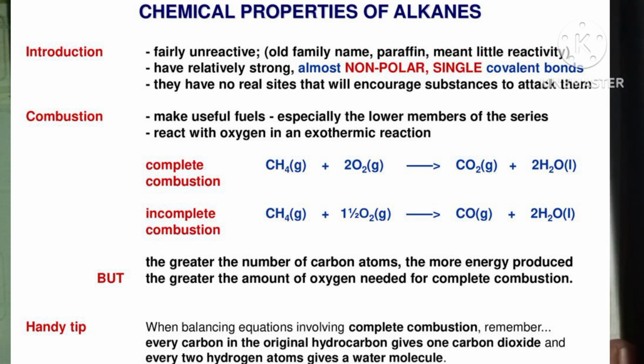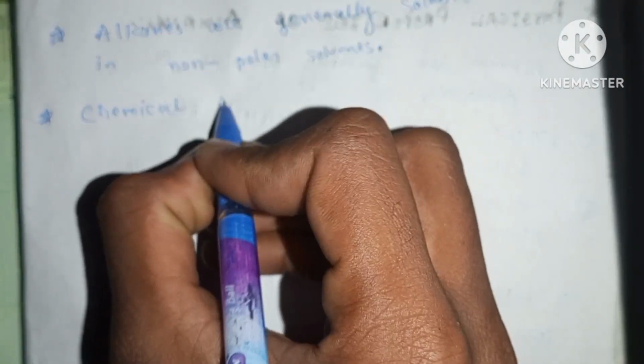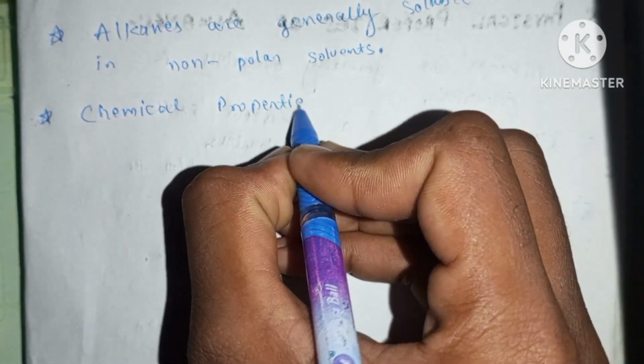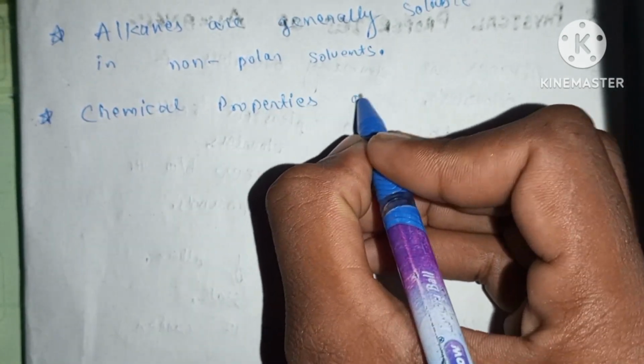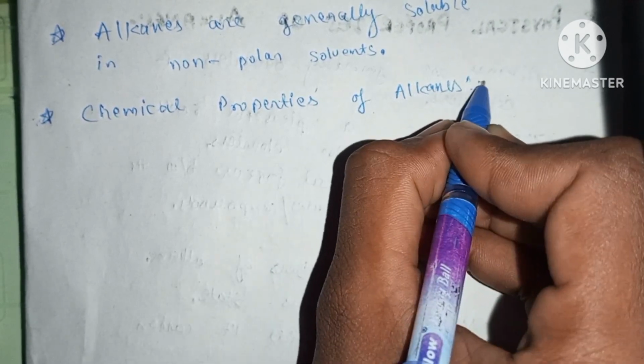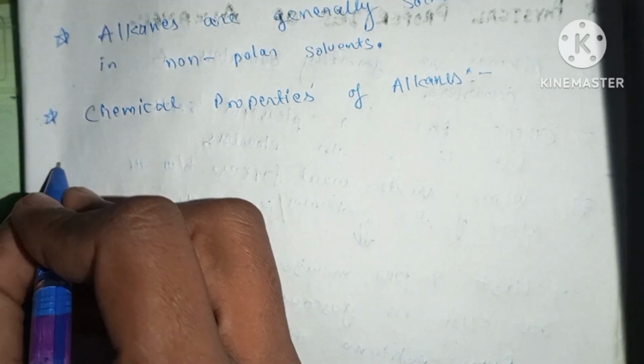And now the chemical properties of alkanes. First is halogenation.